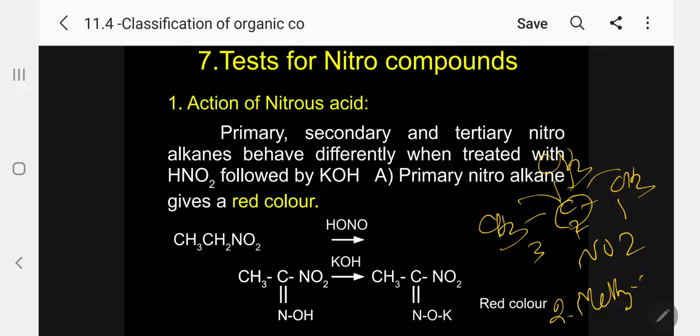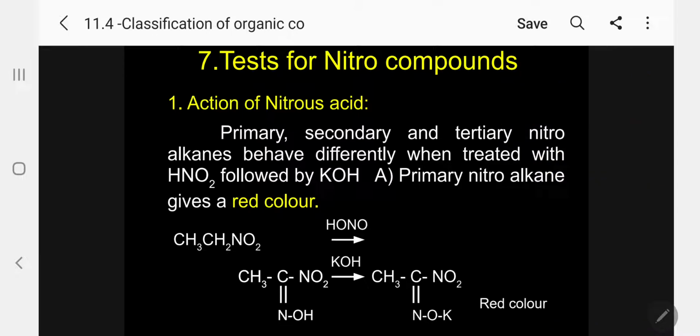So it is tertiary. So my dear students, hereafter you remember what primary, secondary and tertiary mean. This is the meaning you must understand. Any functional group, if it is attached to a carbon, and that carbon is attached to 1 carbon, it is primary, 2 carbon secondary, 3 carbon tertiary. So let me come back here. Now first let me take a primary nitroalkane.